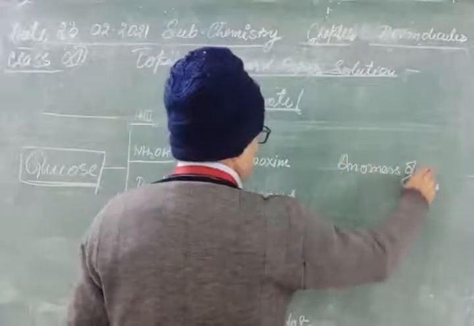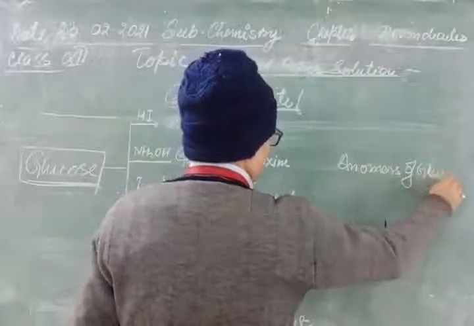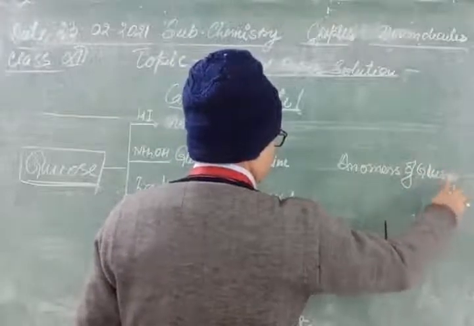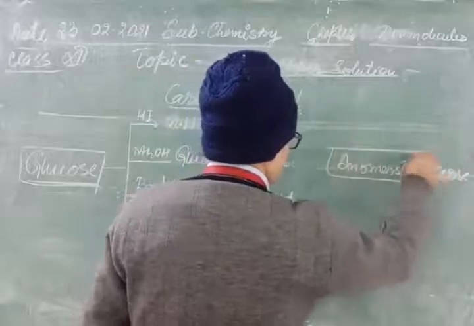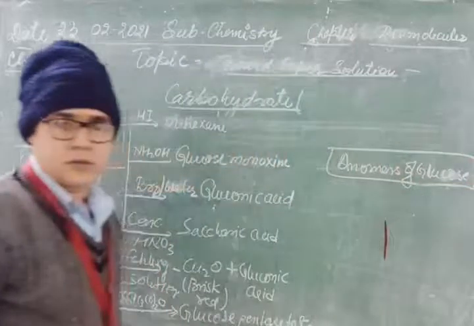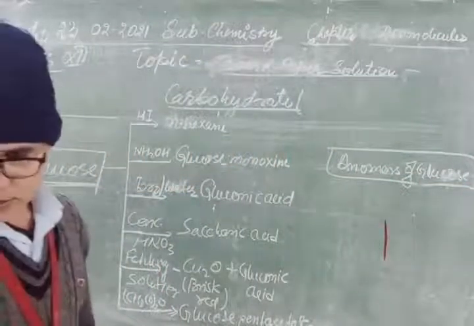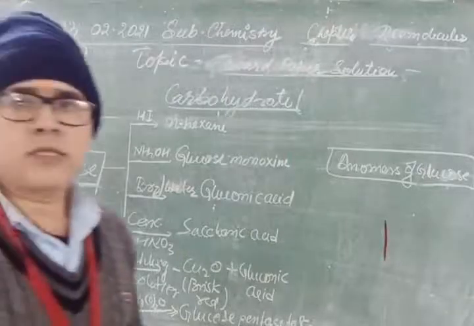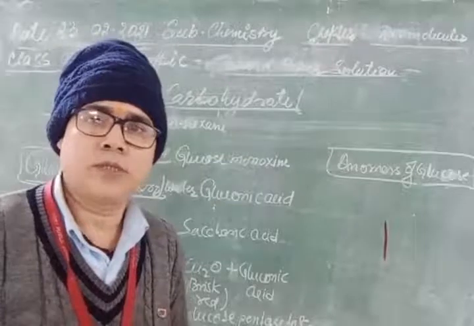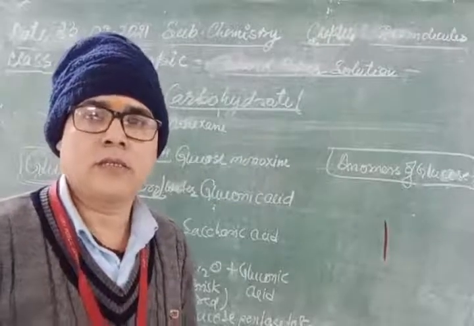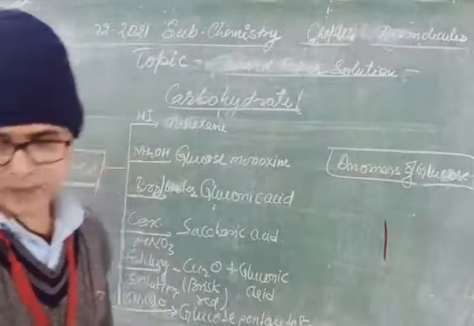Next, we will see the anomers of glucose. What are anomers? They are based on the position of the hydroxyl group inside the ring or outside the ring.